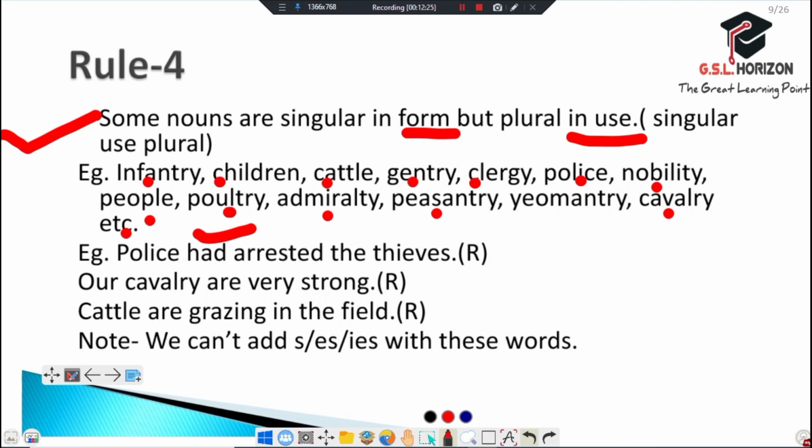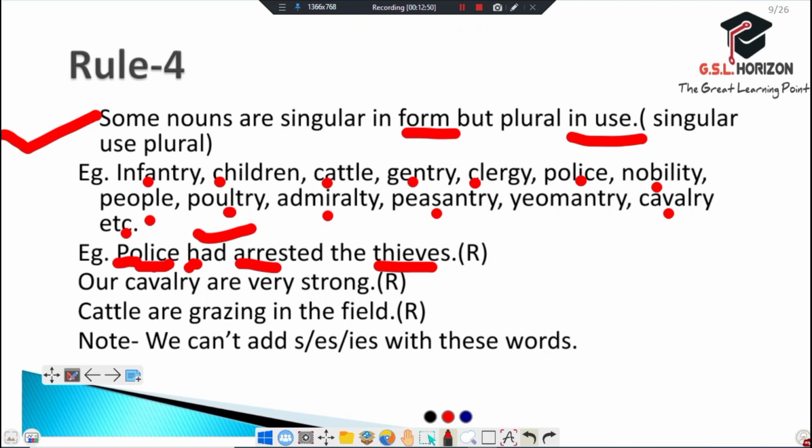Like, police had arrested the thieves. In this sentence, police is singular in form, but in use it becomes plural.